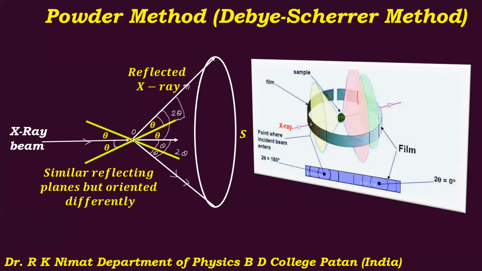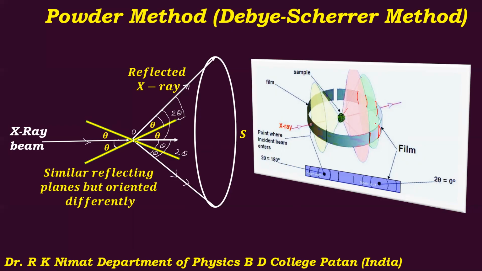You will observe that this portion is intercepted by this cone, and you will observe this as the arc produced by this cone. So again you will observe it here as the arc, not like this. If you look at this cone, it will intercept this portion of the photographic film strip, and similarly you will observe the interception here, and this portion of the film strip will be intercepted.